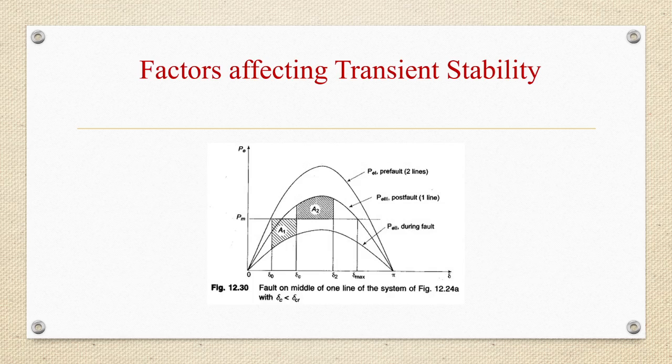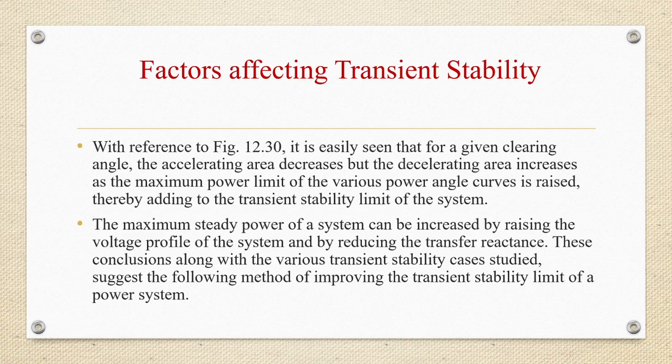With reference to this figure, there is a fault in the middle of one line of the system, where we can see the during-fault, pre-fault, and post-fault power angle curves.